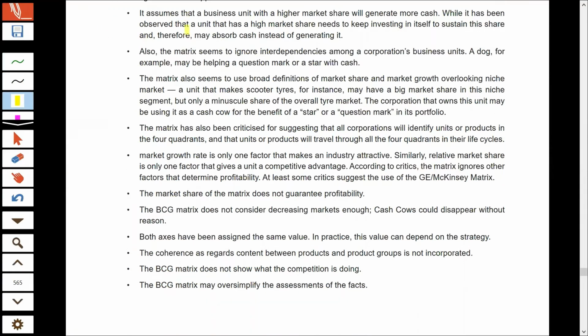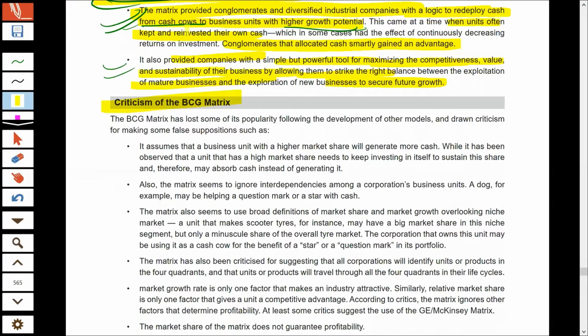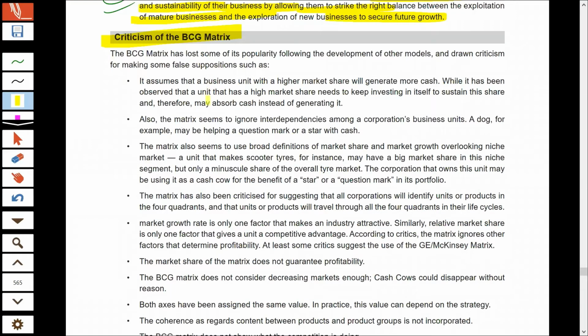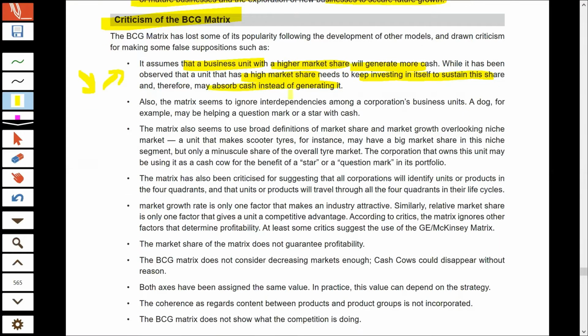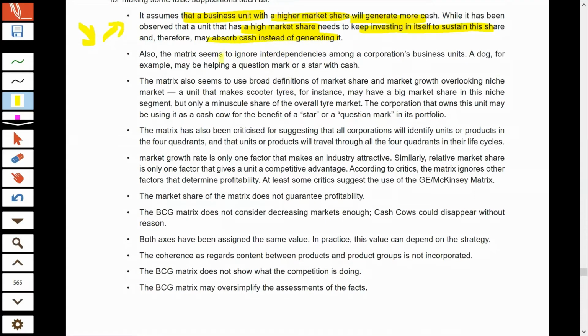So there are lots of criticisms of BCG, and we'll quickly see them one by one. The first criticism of BCG is that this tool assumes that if the company has high market share, then it will be generating more cash. High market share does not always ensure that the business is profitable, because in order to maintain that high market share, the company also has to invest a lot. At times your investment in maintaining that share is a lot more than what you are generating from that share, which ultimately results in a deficit. So it is not always the case that high market share equals surplus cash.